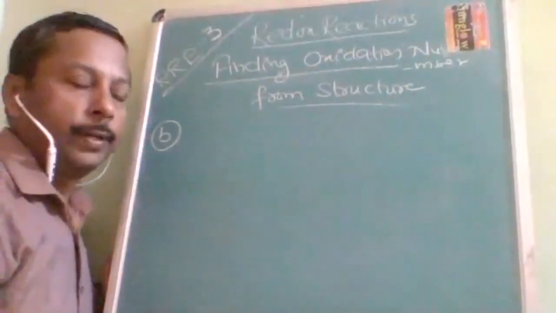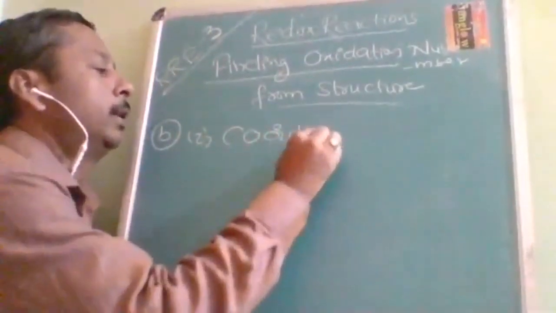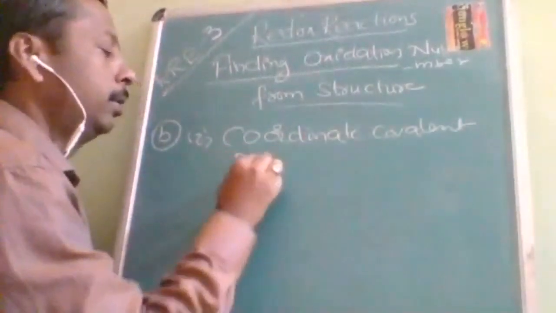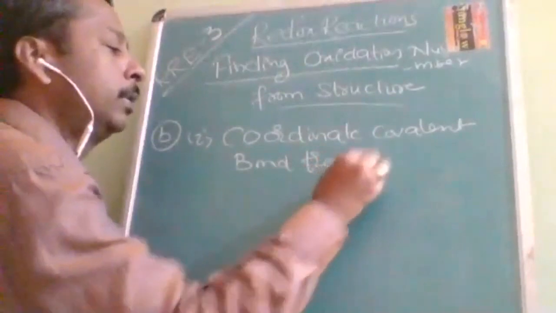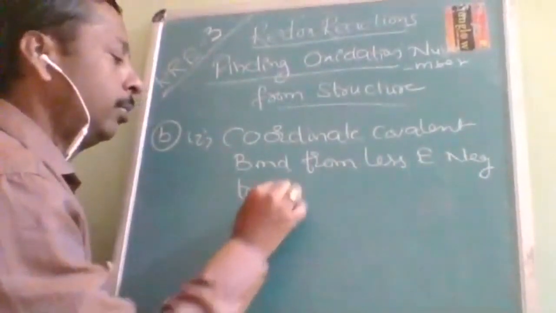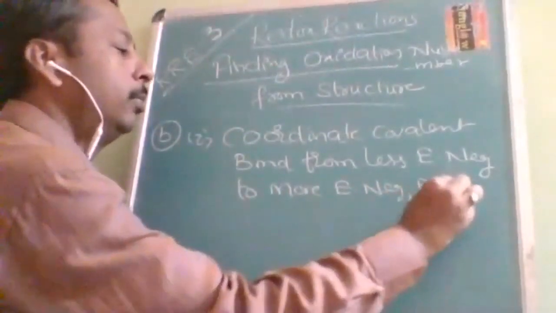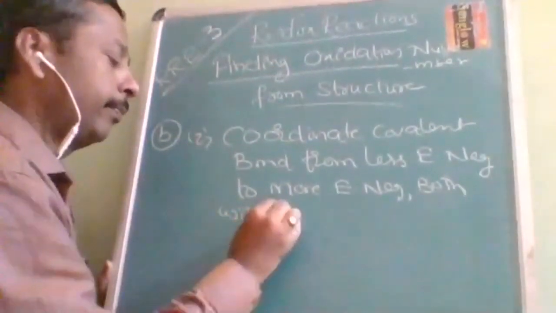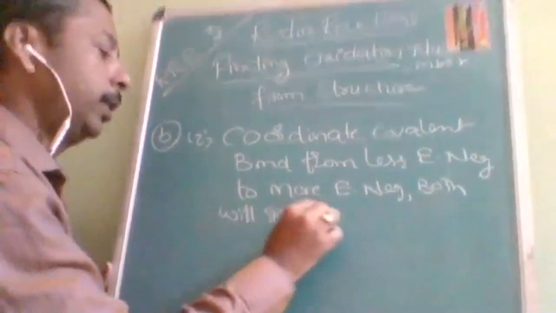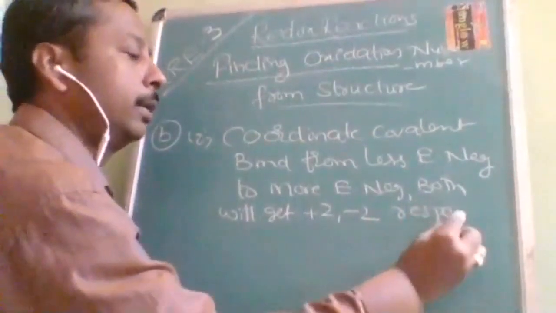In this, the first part is: if the coordinate covalent bond is from less electronegative to more electronegative, both will get +2 and -2 respectively.